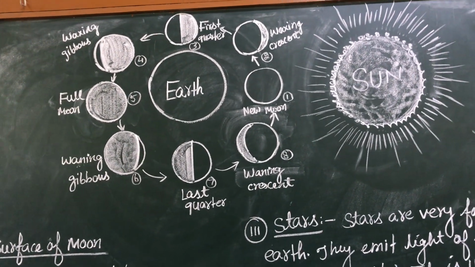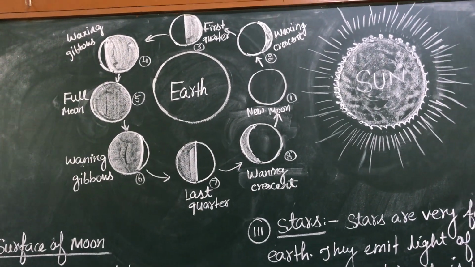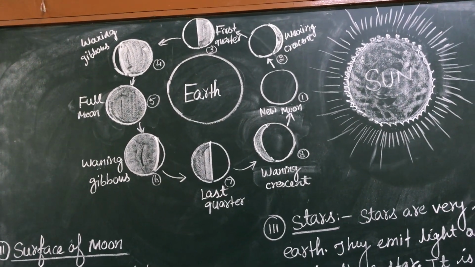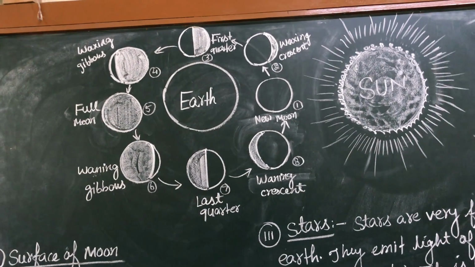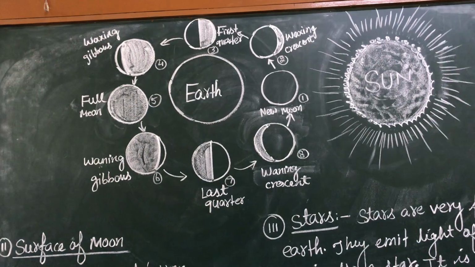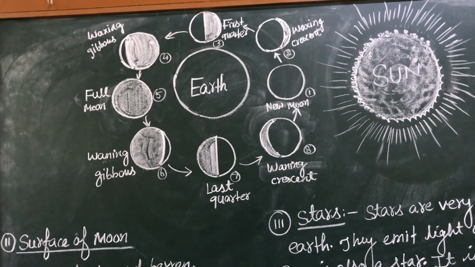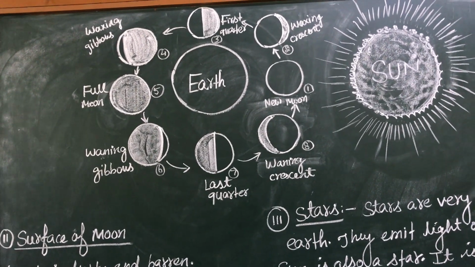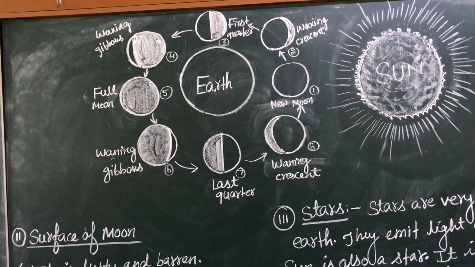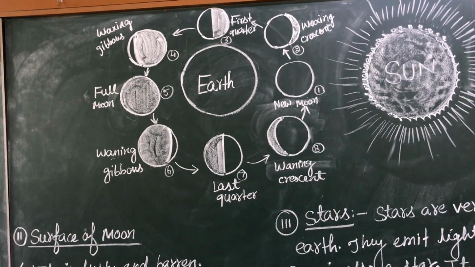Then as the moon continues, we can see 3/4 or more than half of the moon, which is known as the waxing gibbous phase. Then on the 15th day we can see the full disk of the moon, and this phase is known as full moon day. So approximately the time taken to reach full moon is 15 days.